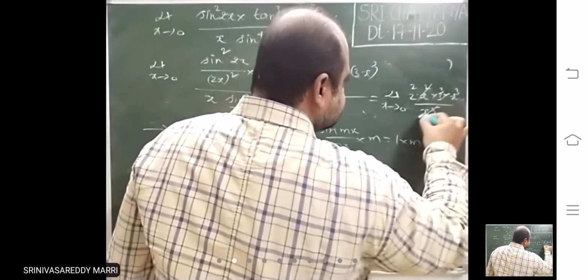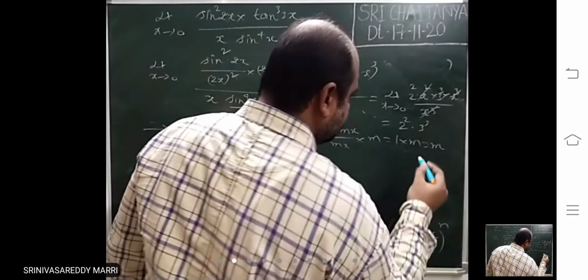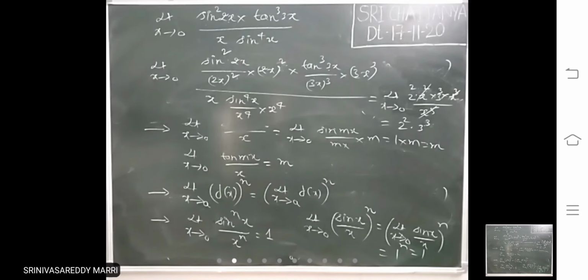So this will get cancelled. That means 2 square into 3 cube. That is the answer. Like that, whenever sine power, tan power is there, you adjust the angle.